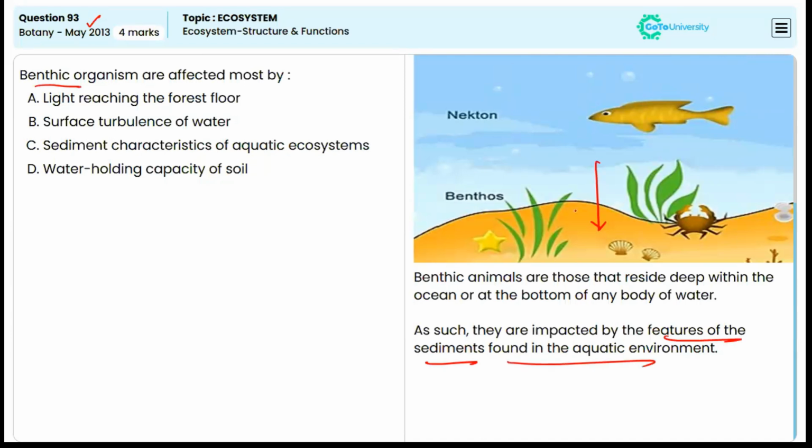Whatever sediments are present in the aquatic environment affect the benthic organisms. So here the answer will be option C, the sediment characteristics of the aquatic ecosystem.